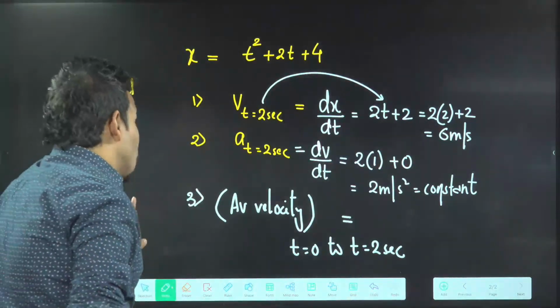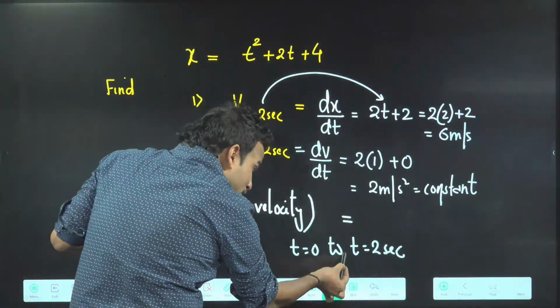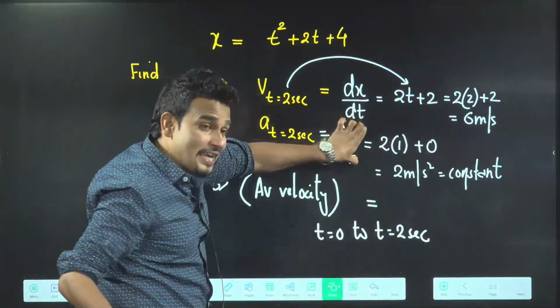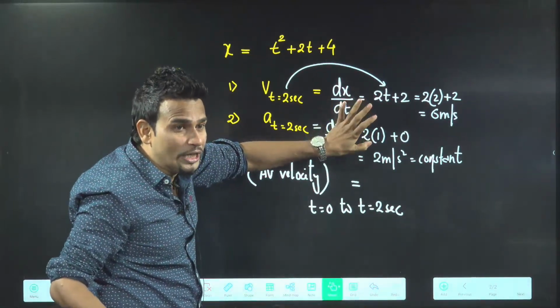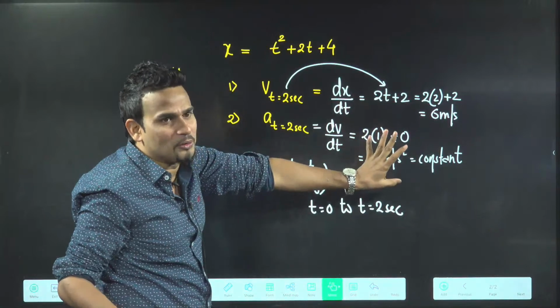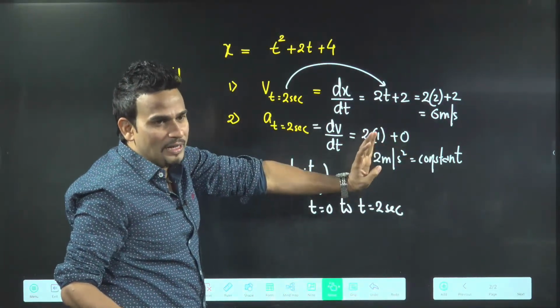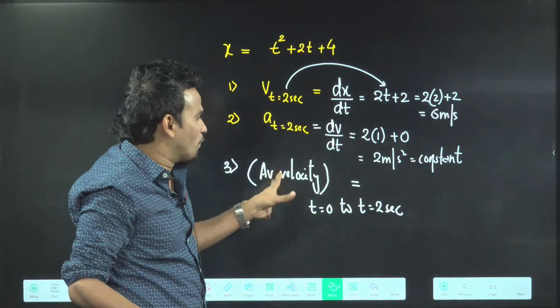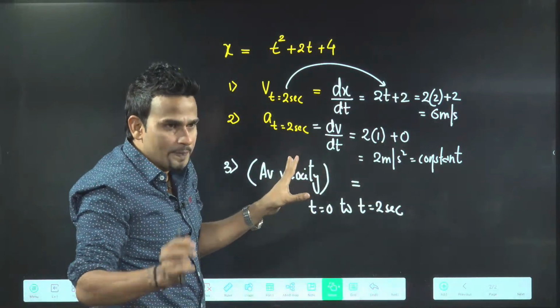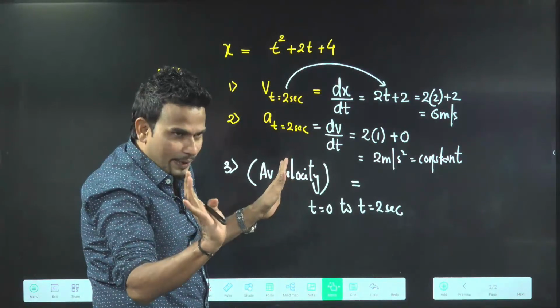Pay attention, those who are feeling problem in average velocity. It is the same question as in NCERT, no need of integration, you can calculate directly. Take a look here. People are giving different answers, that's why I'm not getting confidence whether you are able to do it or not.